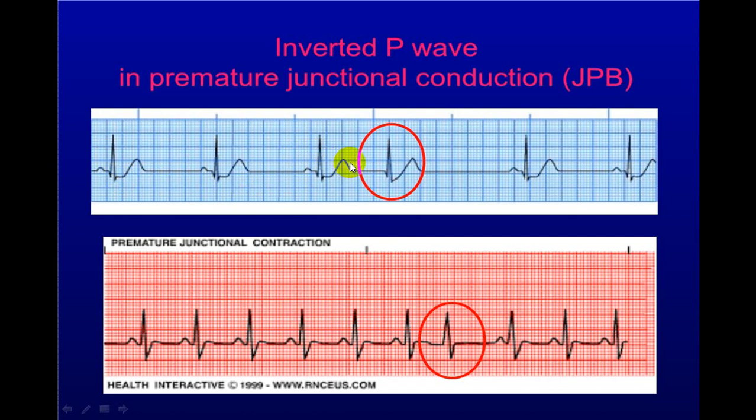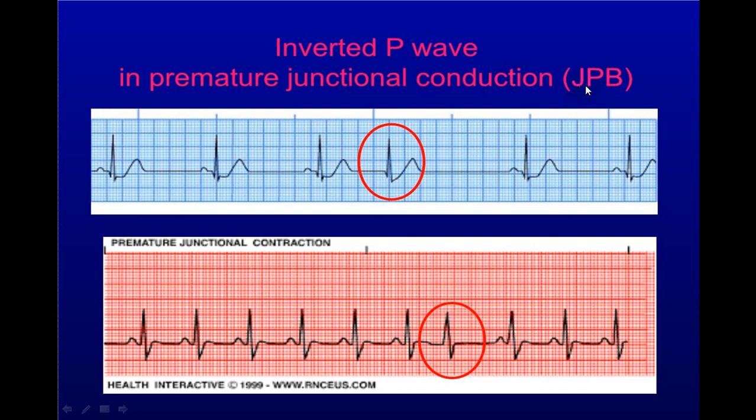And suddenly you see this beat, which should have come somewhere here, has come early. Now this is identical to this QRS complex. So this is a narrow QRS complex, but there is no P wave before. So this is not coming from the sinus node or the atrium. So this is not an atrial premature beat. As it is narrow and has come early, it is premature, and there is no P wave before the QRS complex. So this is a junctional beat. So we call it premature junctional conduction, or junctional premature beat.